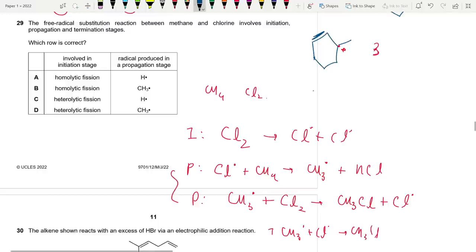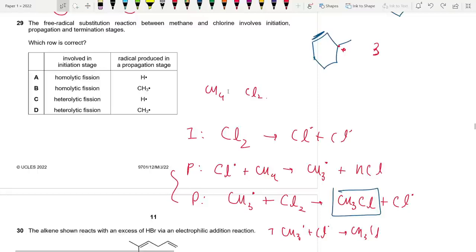Now, we can get another initiation reaction. How? Moving on, chloromethane can further react. It's a chain reaction. Okay. Chloromethane can further react in the next stage. How exactly?